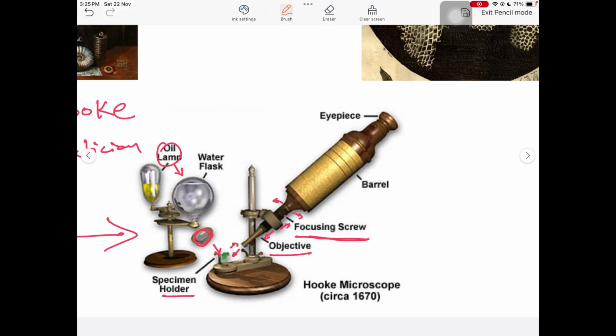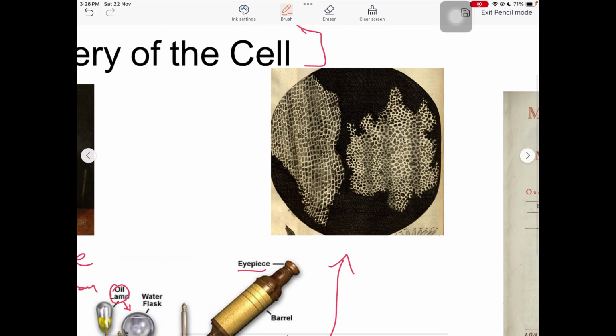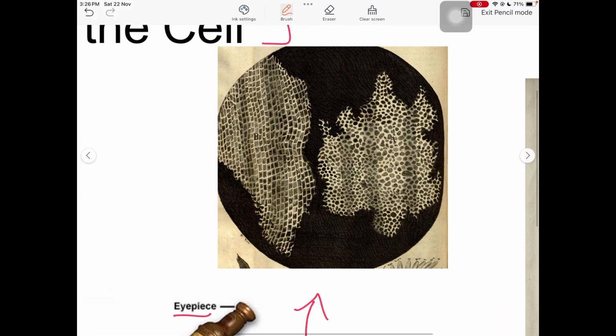By this means, one can adjust the distance between the objective and the specimen and thereby control the magnification. The similar hand lens that we use also works on the same principle. And from the eyepiece he used to observe, and from this simple microscope he saw this image. This image is very popular; you might have seen it often.